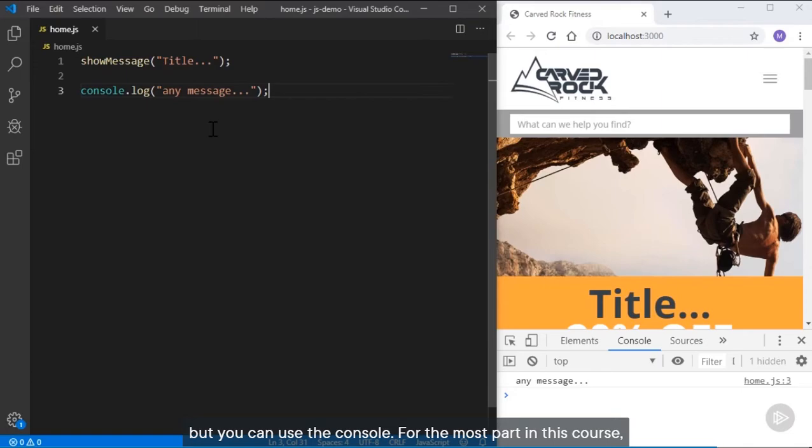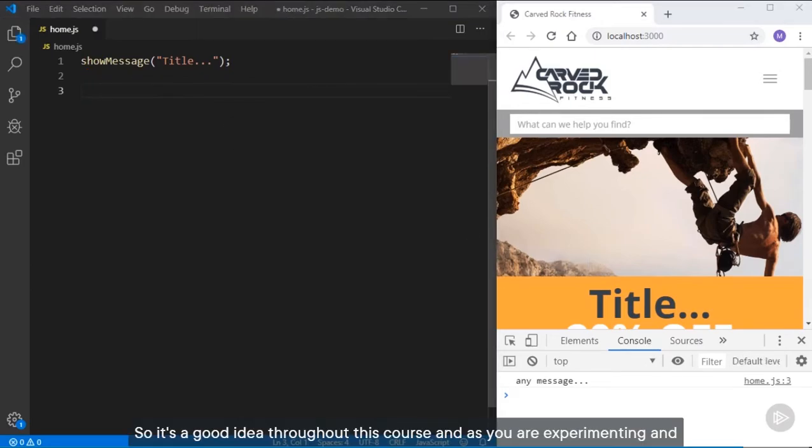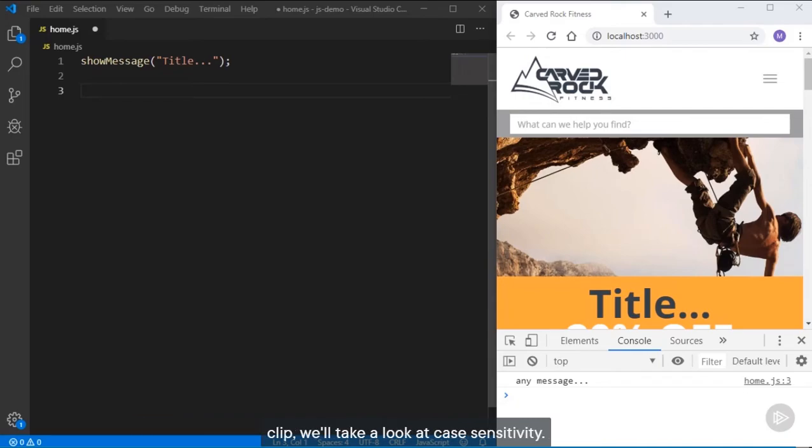For the most part in this course, we're going to be modifying the web page, so we won't be writing out to the console unless we need to. So it's a good idea throughout this course, and as you're experimenting and playing around with code, to keep the console open. If something doesn't work the way you expect it to, take a look for an error in the console. In the next clip, we'll take a look at case sensitivity.